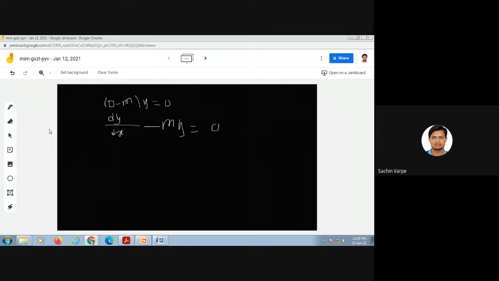And what kind of equation is this? How do I solve this differential equation? This is in its standard form. Is it a linear differential equation of first order first degree?